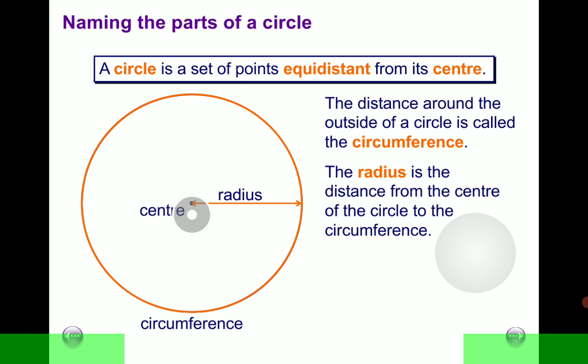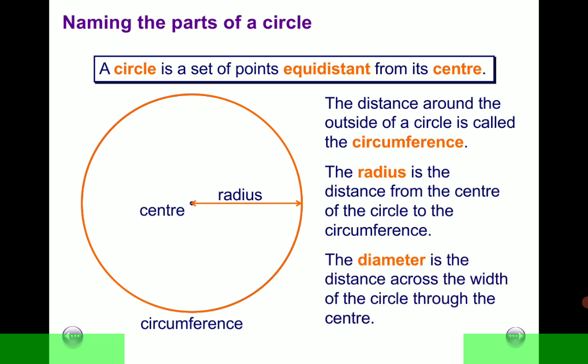I hope so far so good. What is a circle? Then what is circumference? Then radius. So far so good. Now, sometimes you may also be interested to draw a line from one end of the circumference to another, passing through the center. Such a line is called diameter.